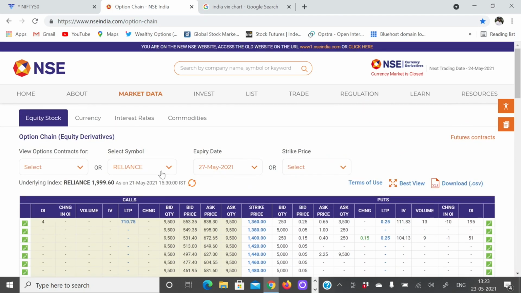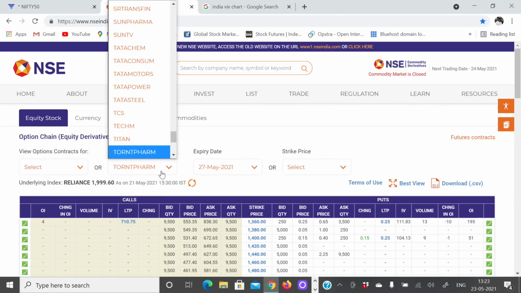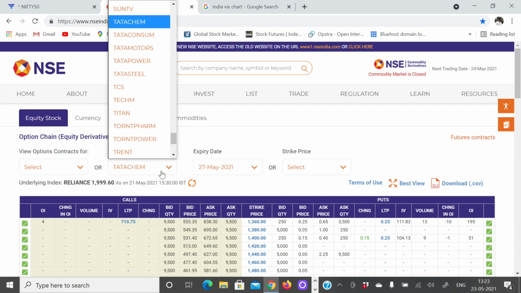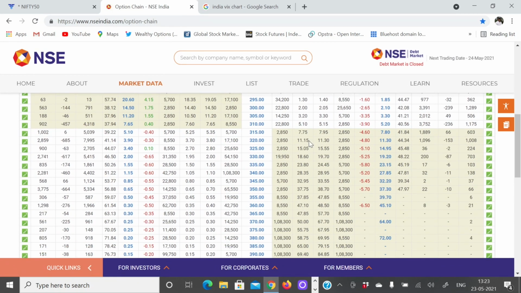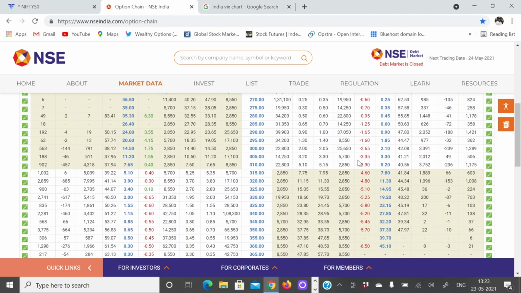If you look at any other volatile stock, maybe Tata Motors or something, Tata Motors in general is more volatile compared to Reliance or Bank Nifty. So you could see the implied volatility for Tata Motors options is definitely much higher compared to Nifty.